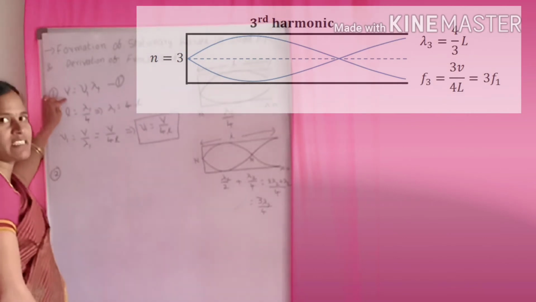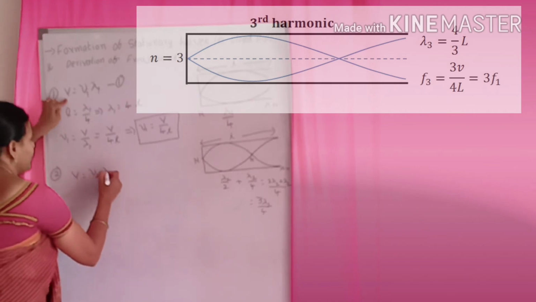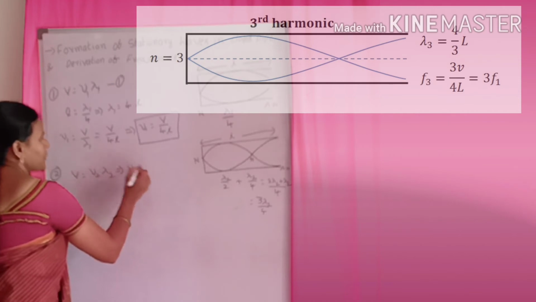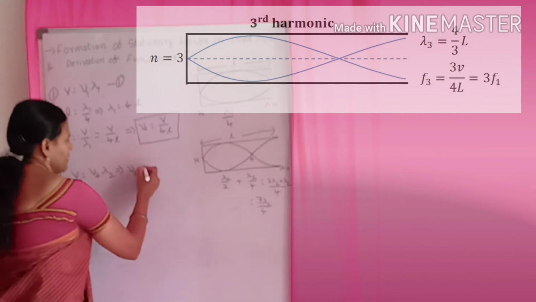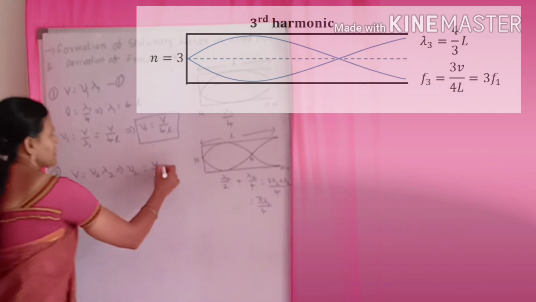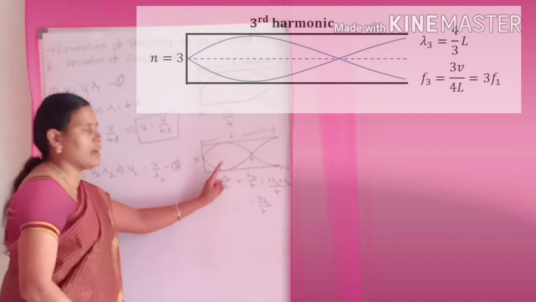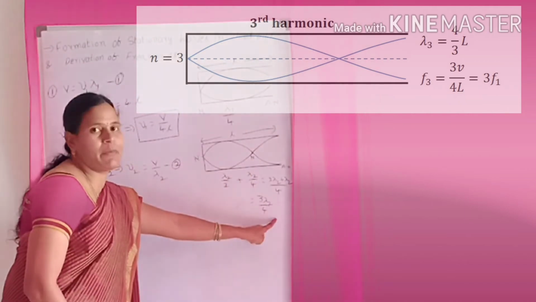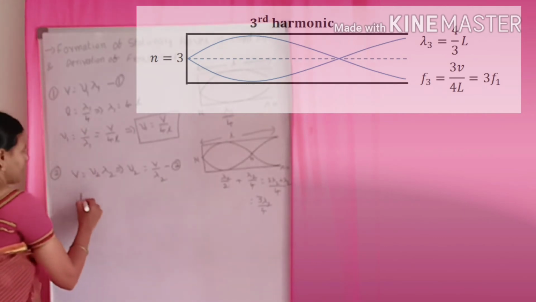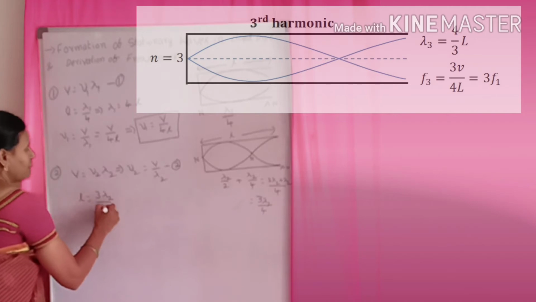What equation do we have to write? V is equal to nu 2 into lambda 2. So by the equation we will get nu 2, which means frequency, is equal to V by lambda 2. This is the second equation. And from the figure, L is equal to 3 lambda 2 by 4. In the same way, L is equal to 3 lambda 2 by 4.